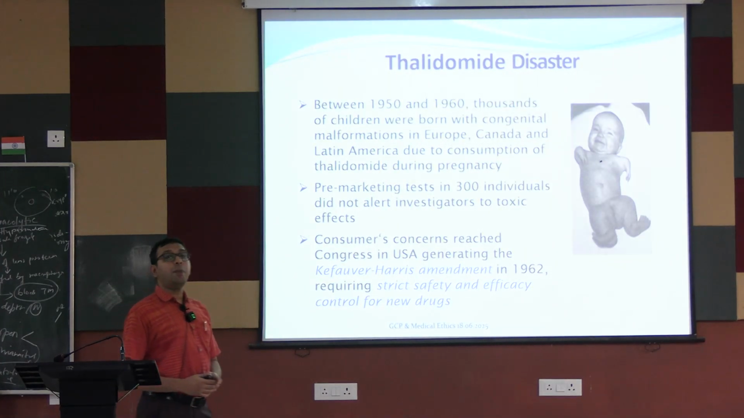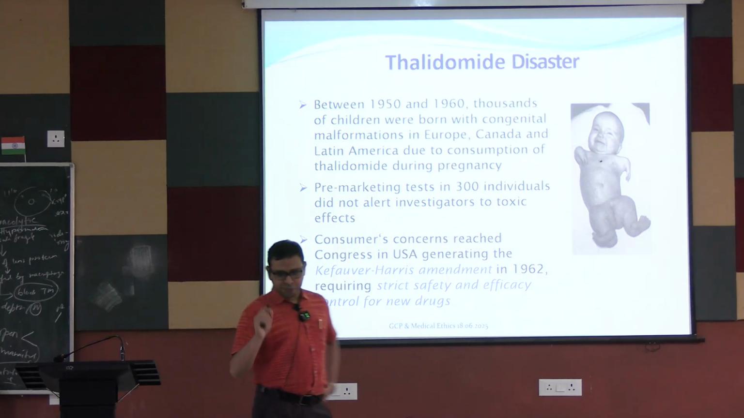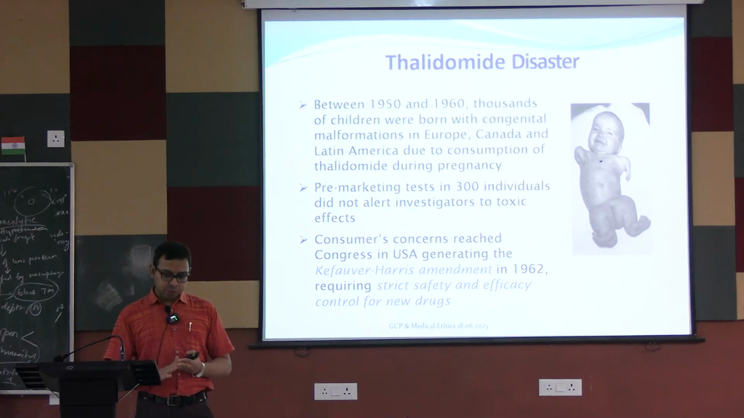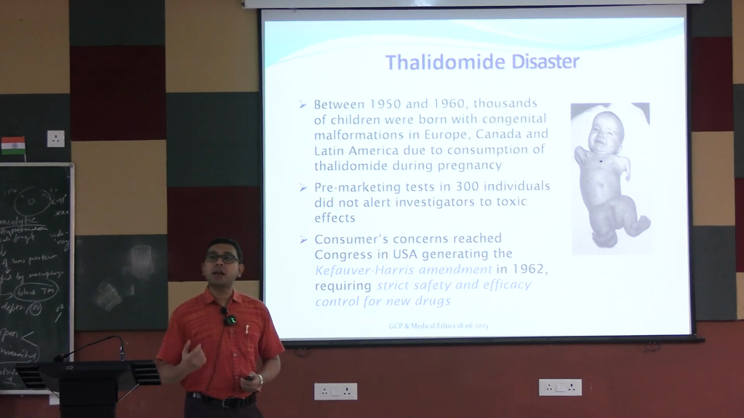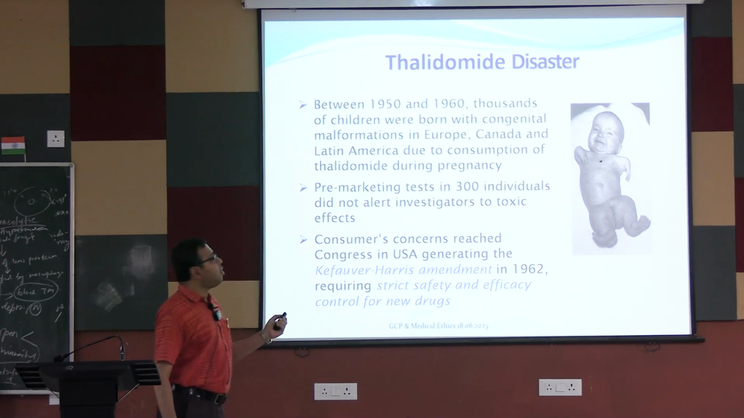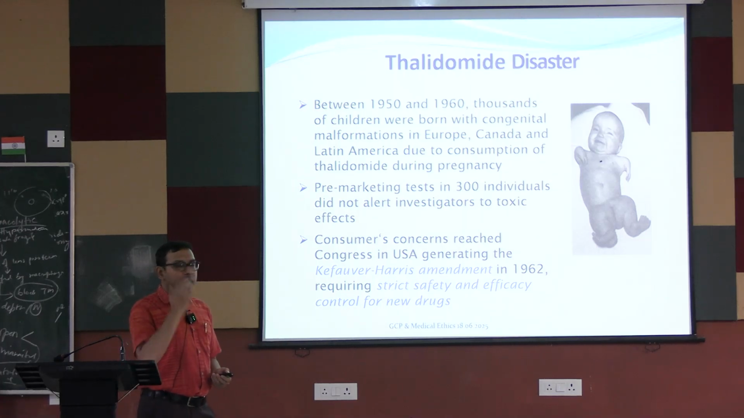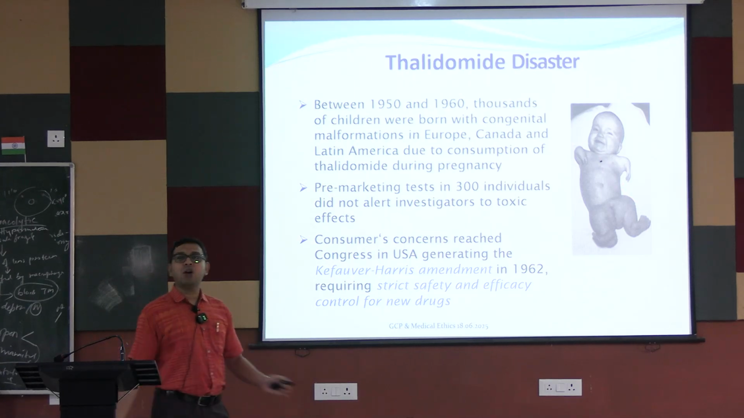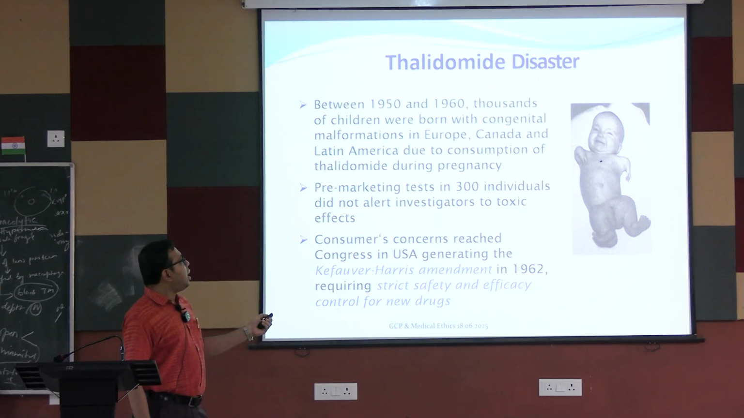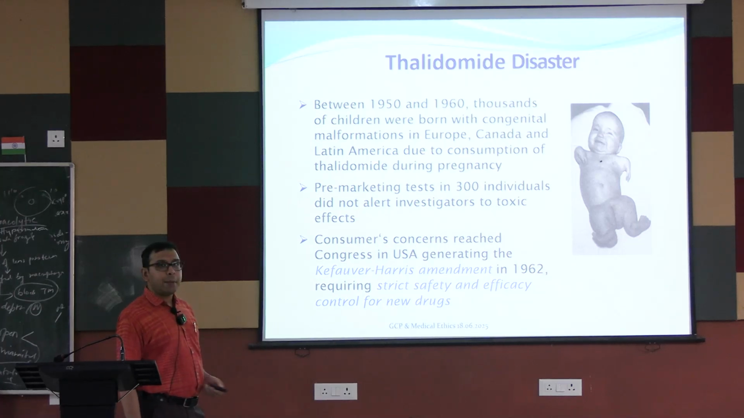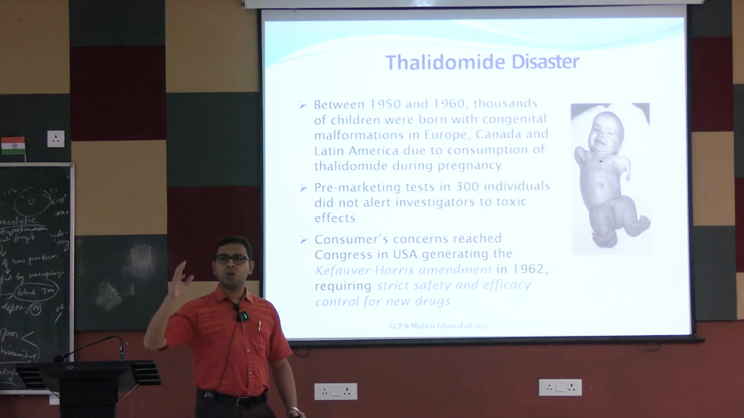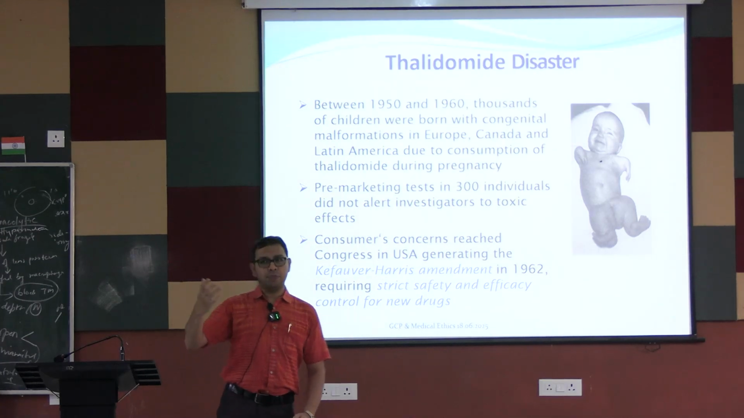Then again comes the thalidomide disaster. You know about the thalidomide term. Thalidomide was mainly used in case of pregnancy, mainly to decrease the nausea. Okay. So between the 1950s and 1960s, it was seen that thousands of children were born with congenital defects. This is known as phocomelia, that is, their limbs are not grown. Mainly it happened in Europe, Canada and Latin America due to consumption of thalidomide.